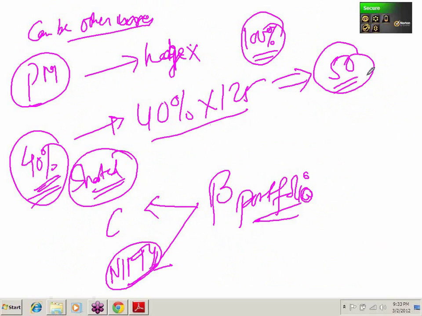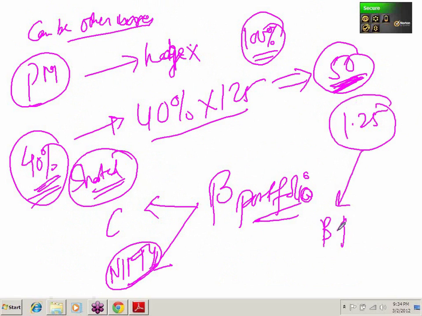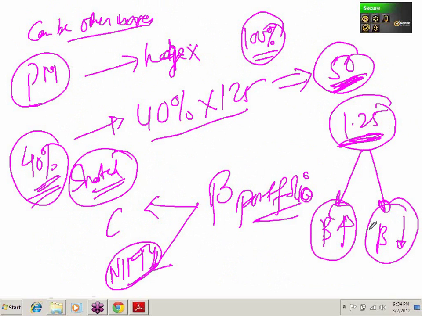So I have shorted 50 Nifty futures or mini Nifty futures. My portfolio beta before shorting was 1.25. After I have shorted, will my beta increase or decrease? Beta of the overall portfolio. From 1.25 it should increase or it should decrease.